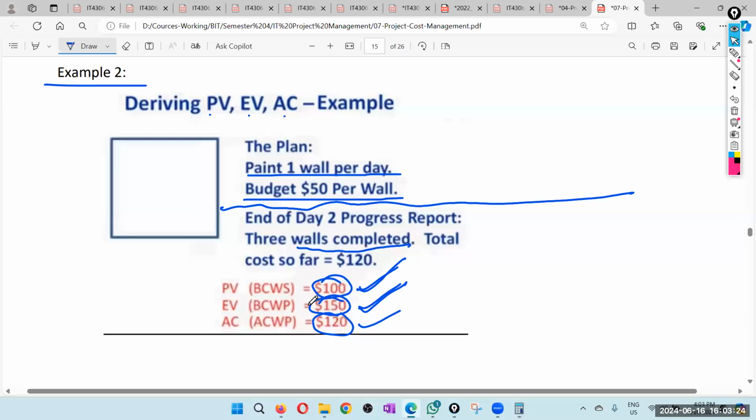Right. So now, how do you say whether we are in a good situation or a bad situation? Of course, we can look at this and analyze. But we need some sort of indicators to find, just by a look, whether we are in a good situation or bad situation, rather than doing those calculations and comparisons by looking at earned value, planned value, actual cost. Okay, so those are the next things we are going to look at.